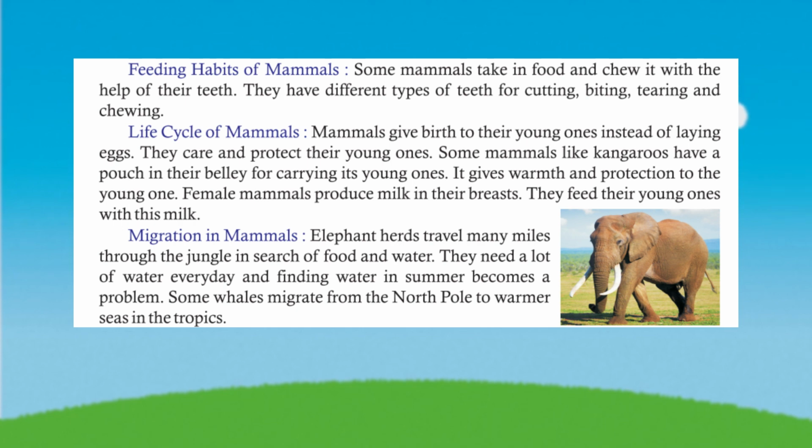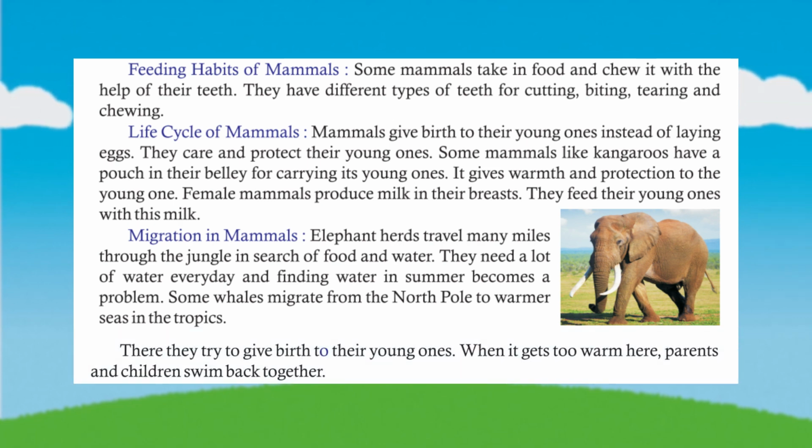Migration in mammals. Elephant herds travel many miles through the jungle in search of food and water. They need a lot of water every day and finding water in summer becomes a problem. Some whales migrate from the North Pole to warmer seas in the tropics. There they try to give birth to their young ones. When it gets too warm here, parents and children swim back together.